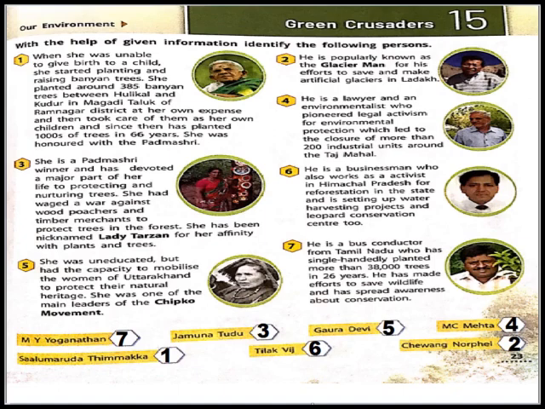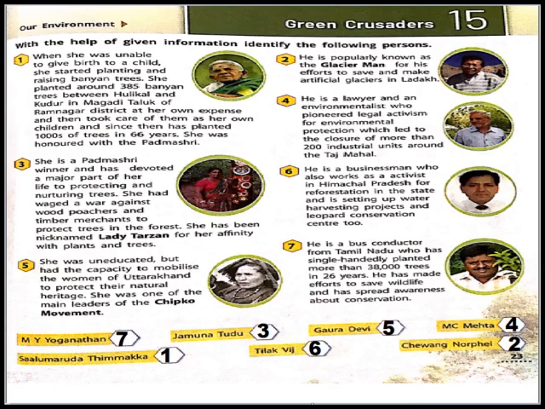Second one, he is popularly known as the Glacier Man for his efforts to save and make artificial glaciers in Ladakh. Ladakh is a place in the Himalayan region of the northern part of our country, children. You know, Himalayas are what? A range of mountains, a group of mountains, which are always covered with masses of ice or snow. So the people living there are unable to cultivate or grow crops as there was no sufficient water. So he made artificial glaciers.